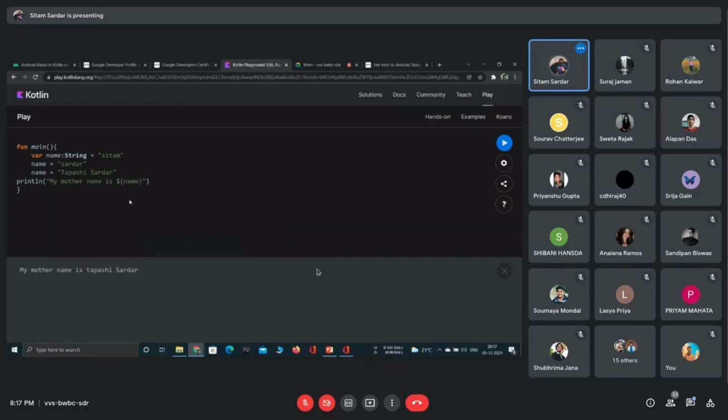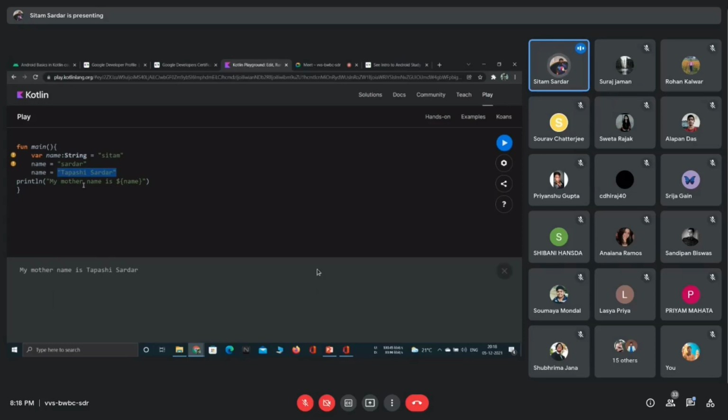What it actually does is tell the compiler that this is a string. Inside the string, first print my mother's name is, then after that print whatever value is inside the name variable. What is the value inside the name variable now? That's my mother's name. So the name variable has this string, right? This value will go there and then it will print overall. And boom.